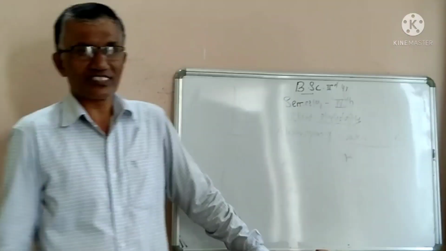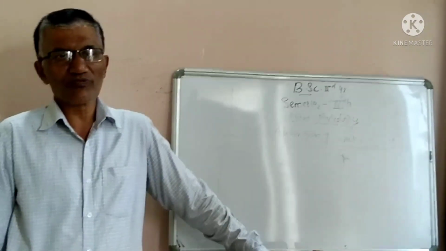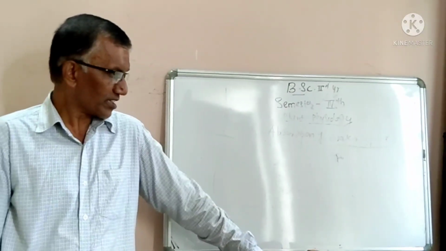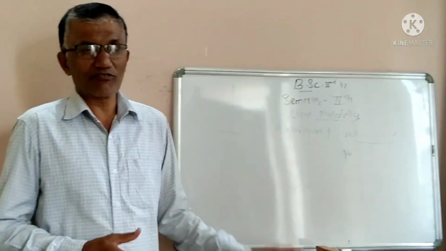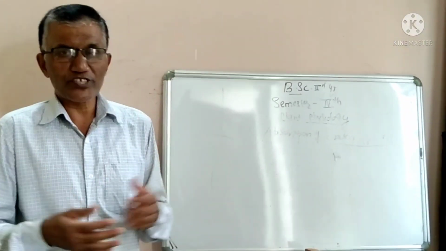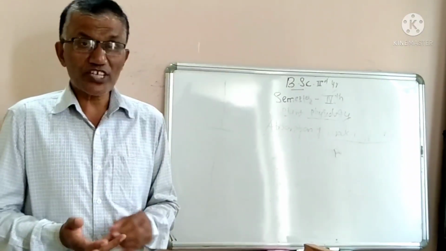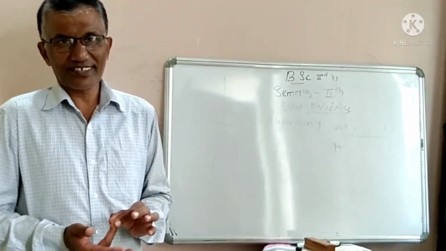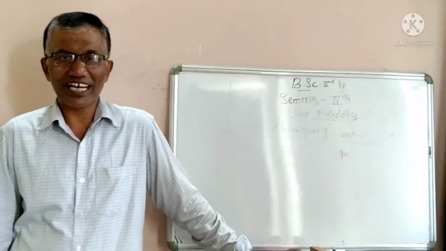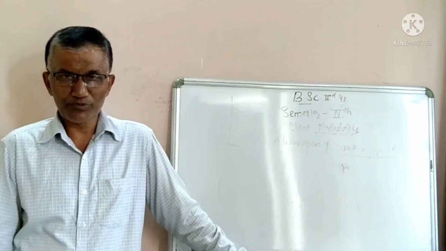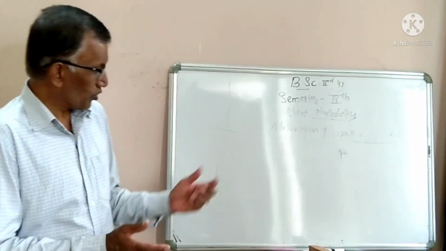So how do plants absorb water, or which mechanism is involved? Earlier we studied what is meant by imbibition, diffusion and osmosis. Imbibition, diffusion and osmosis play a very important role during absorption of water and minerals.